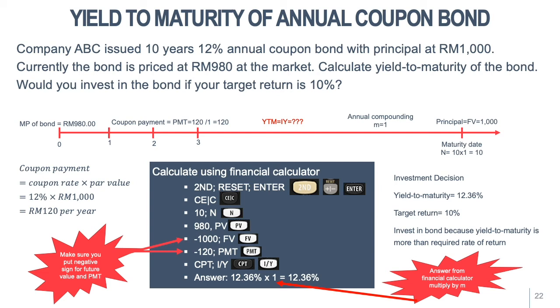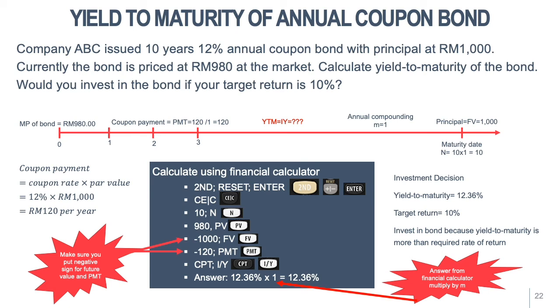PMT and future value are cash outflows, so we need to put them negative. So for the investment decision, the yield to maturity for this bond is 12.36%. That means if you invest in this bond and hold it until the maturity date, you will get 12.36%. But your target return is just 10%, so you should invest in this bond because the bond's YTM is more than your required rate of return.